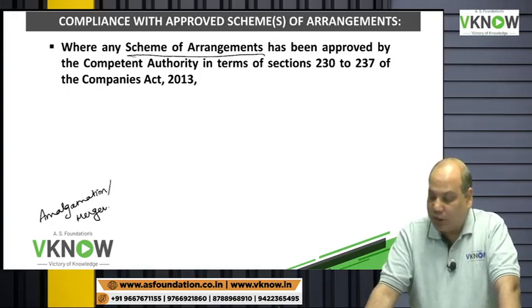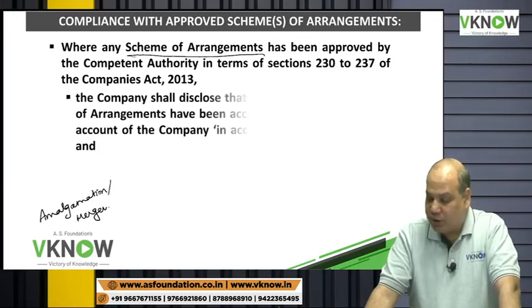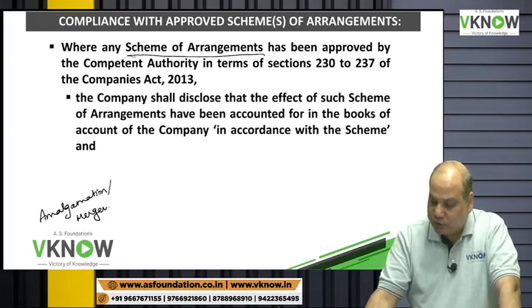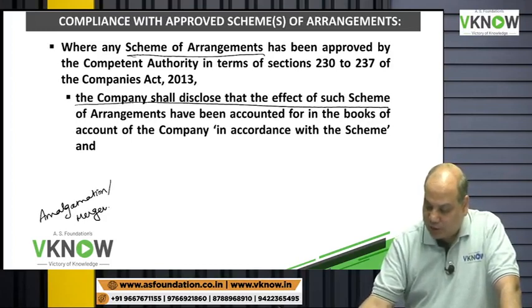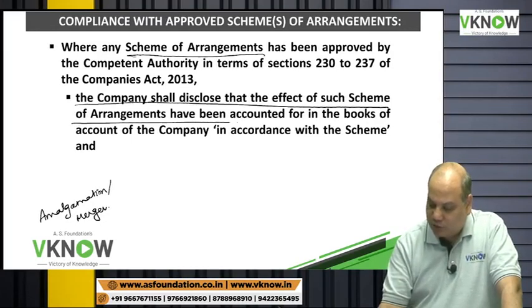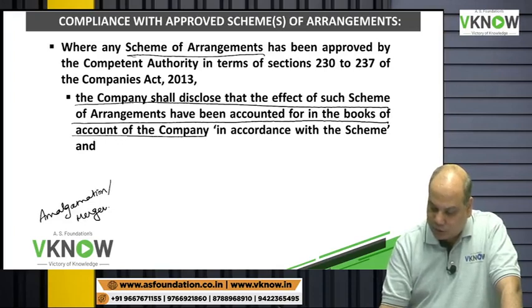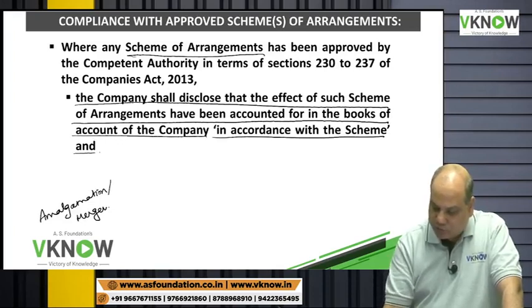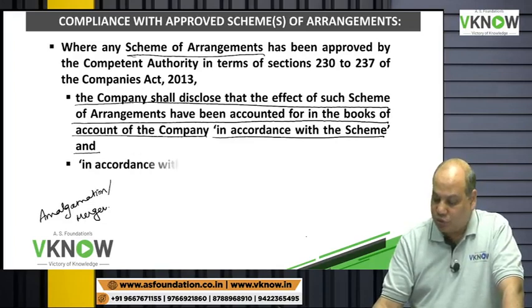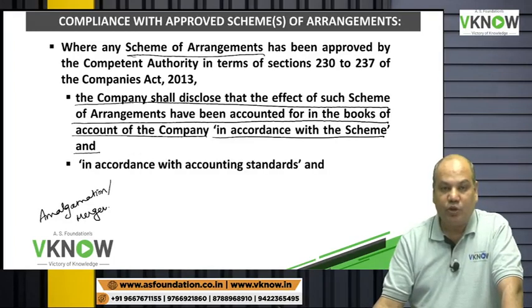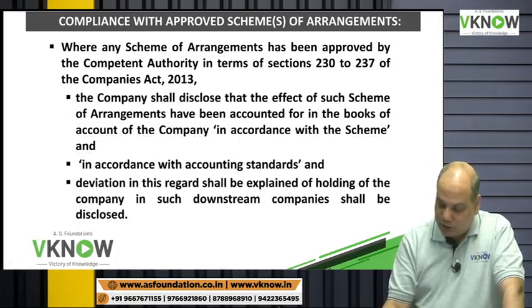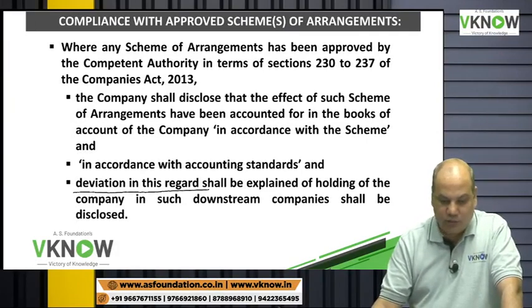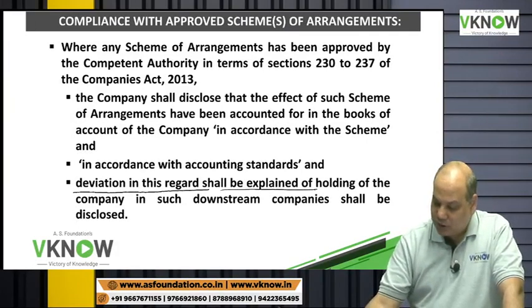Where any scheme of arrangement has been approved by the competent authority under section 230 to 237, the company shall disclose that the effect of such scheme of arrangement has been accounted for in the books of account of the company in accordance with the scheme. So just have to disclose that the company has accounted the effect as per the scheme in accordance with the standard. If there is any deviation in this regard, then it will be explained.